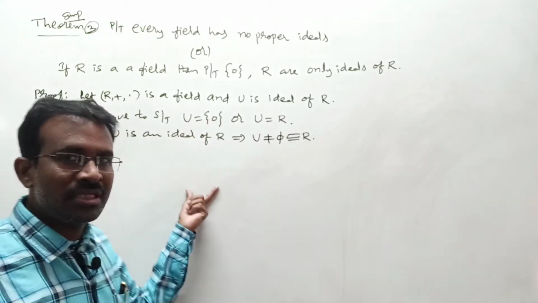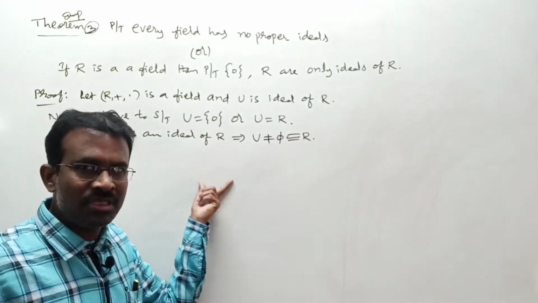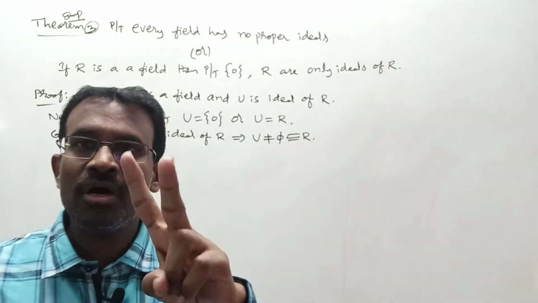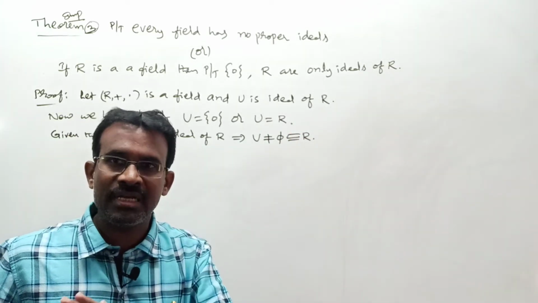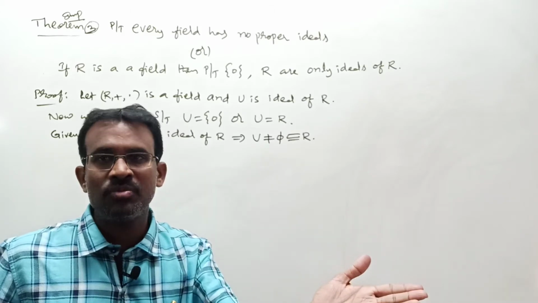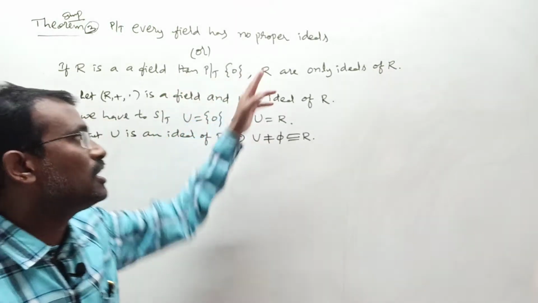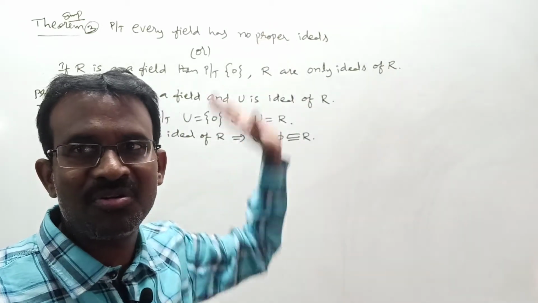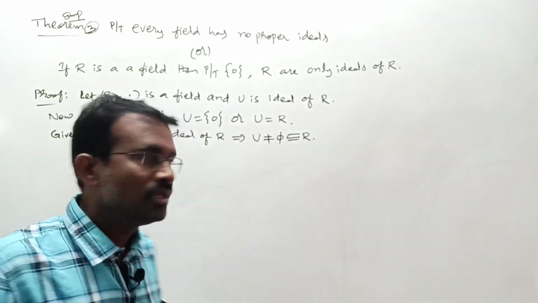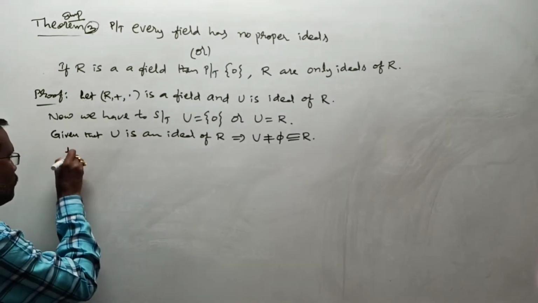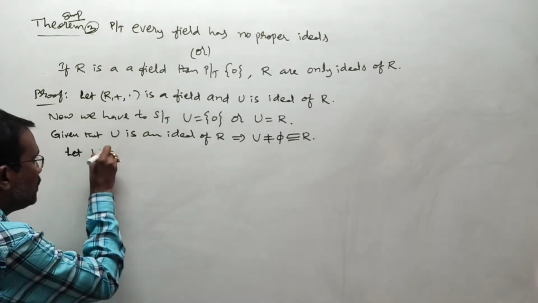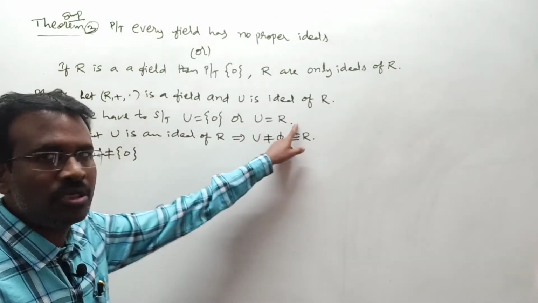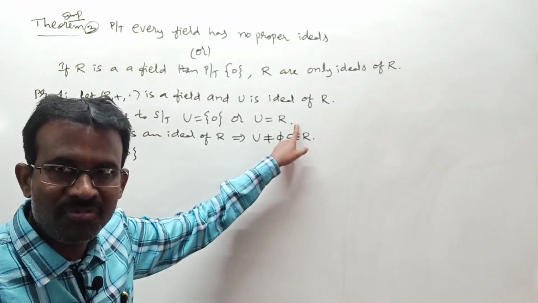Either U equal to singleton 0. If U is not equal to singleton 0, U must be equal to R, meaning the total possibilities for U are what? Only two. Either U equal to singleton 0 or U equal to R. Means what? Singleton 0 and R are improper ideals. I mean R has no proper ideals. That completes your total work. Understood or not? In the next step, I want to take U is not equal to singleton 0. Here if we can show U equal to R, that completes your total proof.